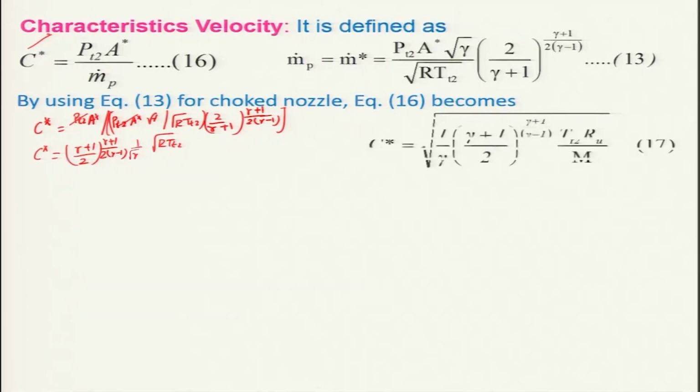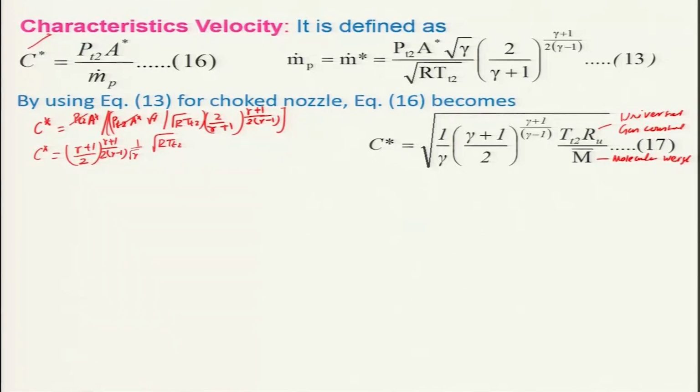So I can get an expression: C star equals root over of 1 over gamma, times ((gamma plus 1) divided by 2) to the power (gamma plus 1) divided by (gamma minus 1), times R TT2 divided by gamma. And R, instead of the gas constant, we are writing as the universal gas constant divided by molecular weight.